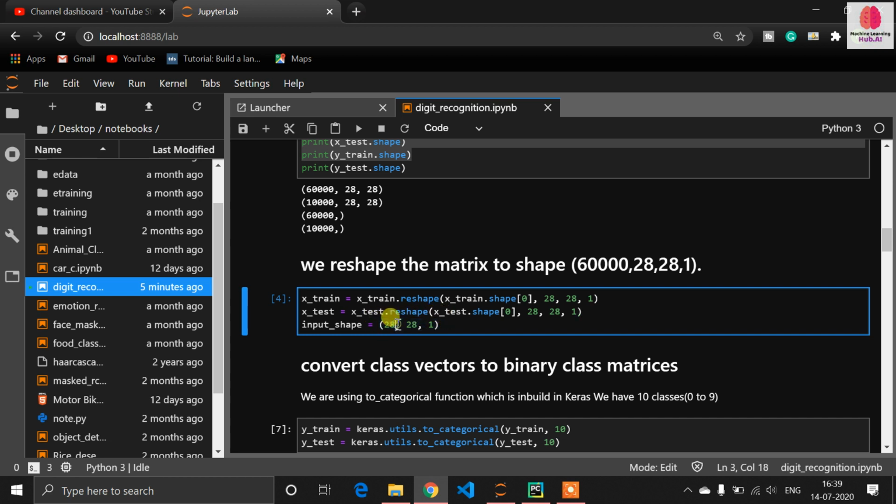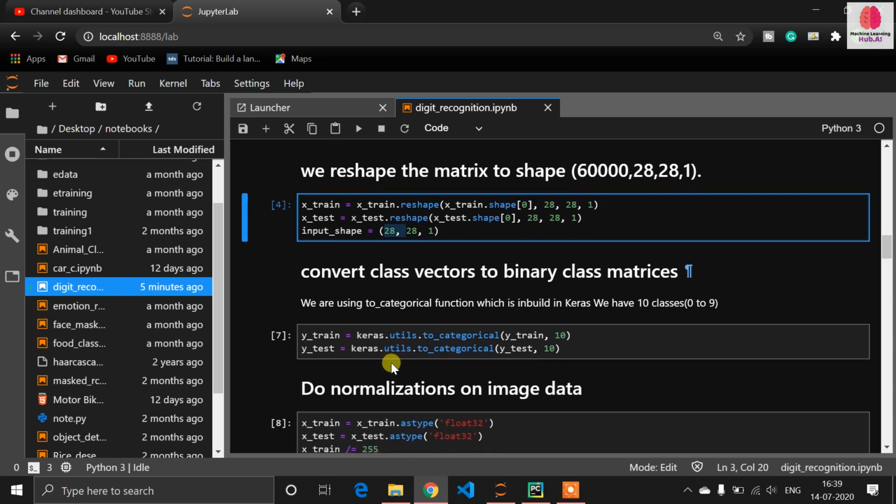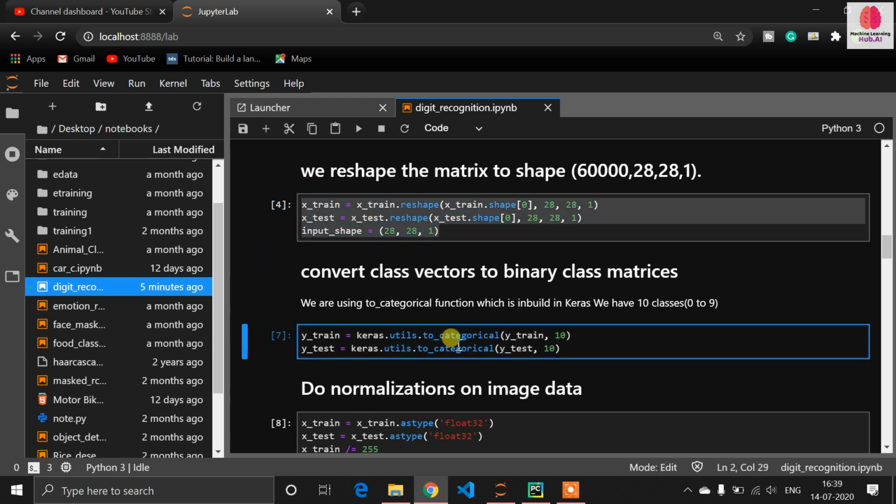So 28, 28 means what? It will actually be the input size for the image. If we are feeding the input to our model, then our image size should be 28 by 28, meaning the height is 28 and the width is also 28. So now we have done the reshape here. Now there is one more thing available.